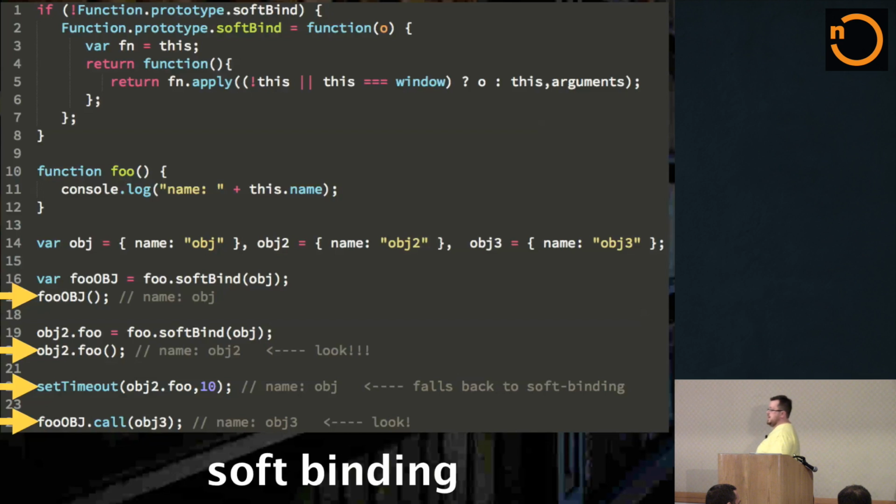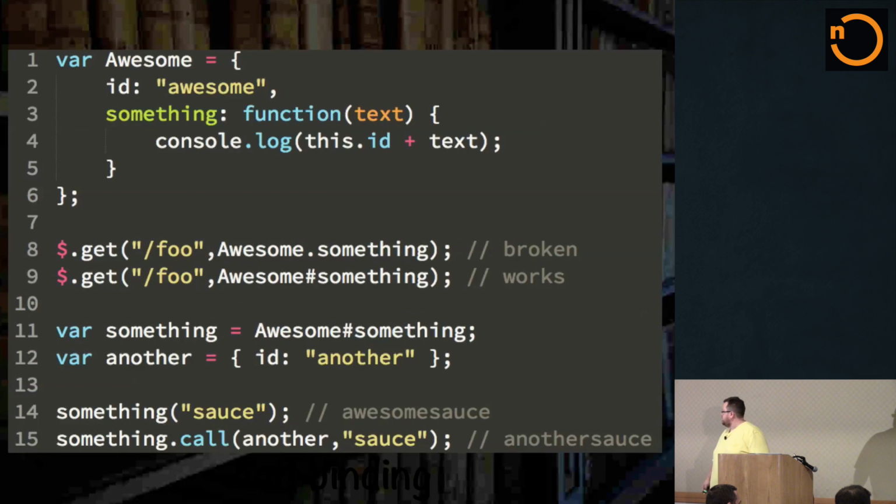We could fix this with syntax. This is my own idea: using the pound symbol between an object and a function would signal, go in and make it so that it's soft bound, so that the something function is soft bound to the awesome object. And you use it exactly the same as you do in the previous slide.